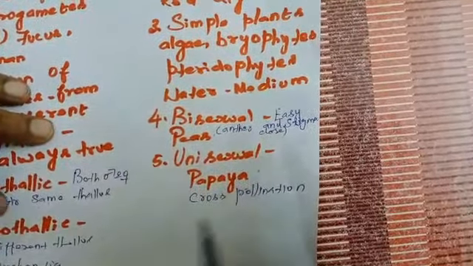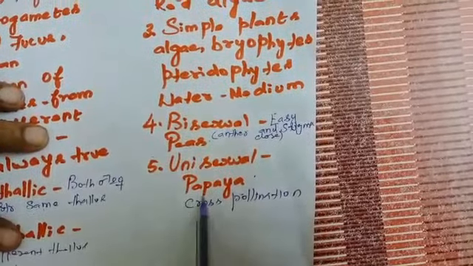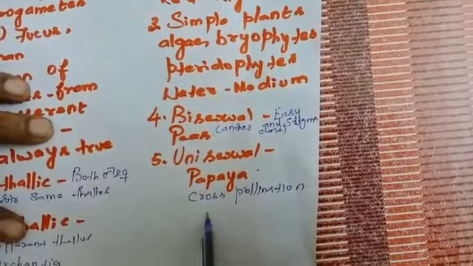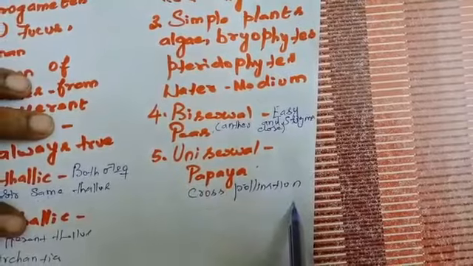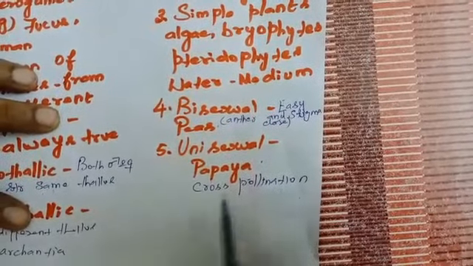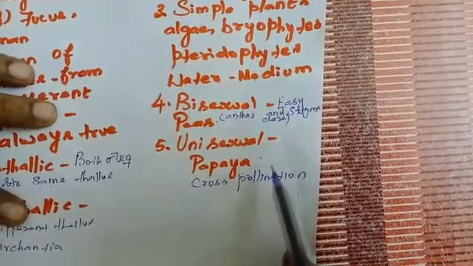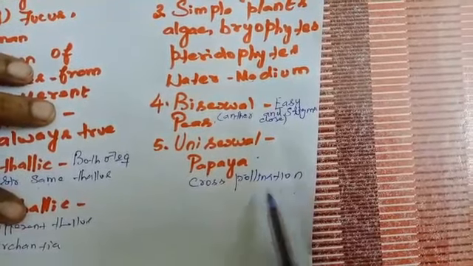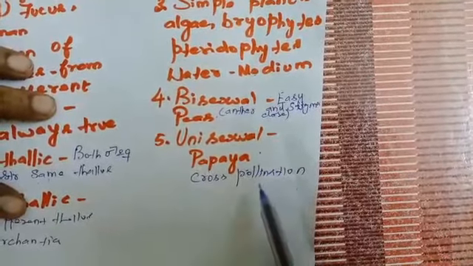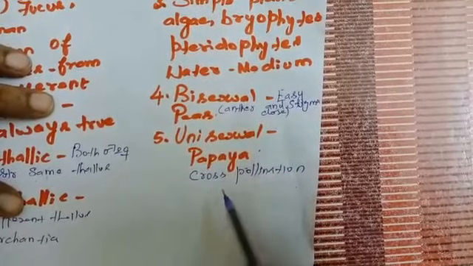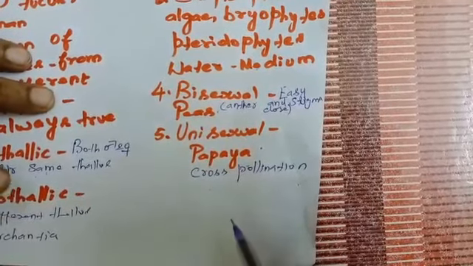If we take unisexual flowers, example, papaya, male flower will be in one plant and female flower will be in another plant. Then how is it transferred? By means of pollination. That is when the pollen grain is transferred to the stigma of the flower, that is called pollination. It needs some agents. This is called cross-pollination.